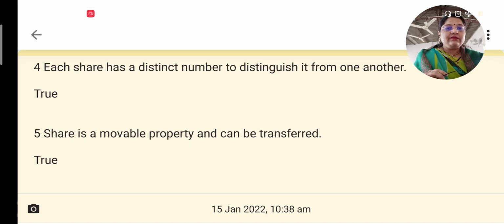When these shares are demat, what we will be studying later on in this unit is the demat of shares. So when a shareholder goes for demat of his shares, at that time the share will not have a number, but only the number of shares that are held by the shareholder will be specified. Like if a shareholder is having 100 shares from serial number 5100 and so on, when the shares are demat, it will only be specified that the shareholder has 100 shares, and we will say that the shares are fungible.